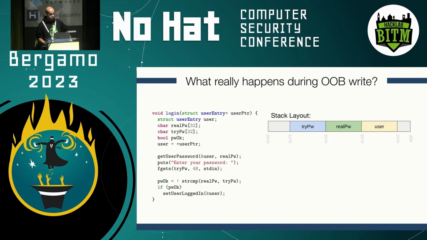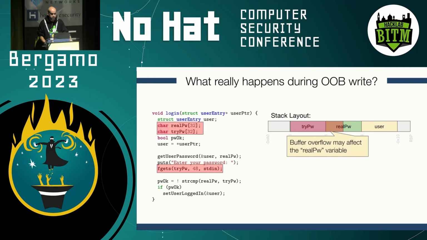And if we continue, we look at the rest of this example, we see here there is a buffer overflow because we are reading 48 bytes and we are storing them in a buffer, in a variable that is only 32 bytes. What's the result? Well, this is going to overflow, and because of this stack layout that we have in this example, attackers might be able to affect the variable that is stored next to the vulnerable, let's say, buffer. So in this case, they might be able to override the real-world password buffer.